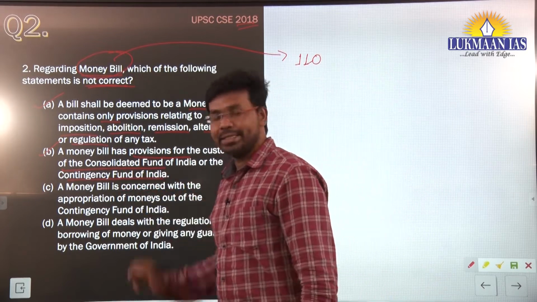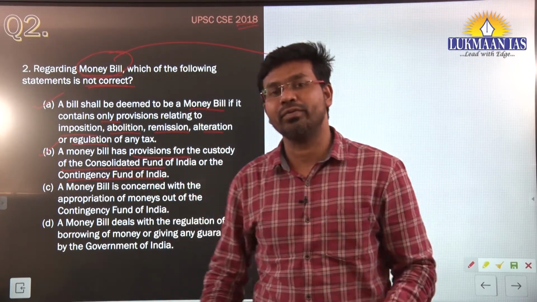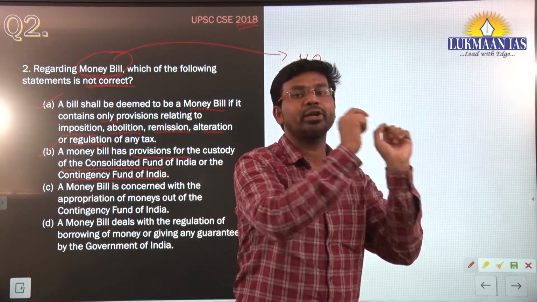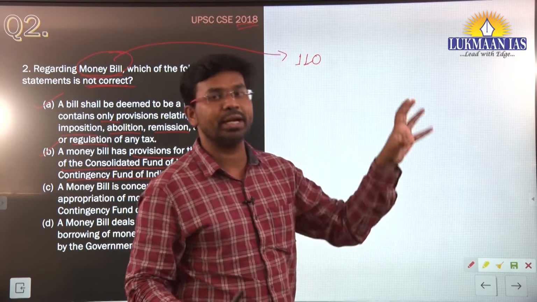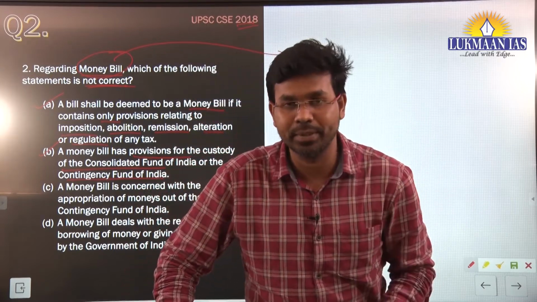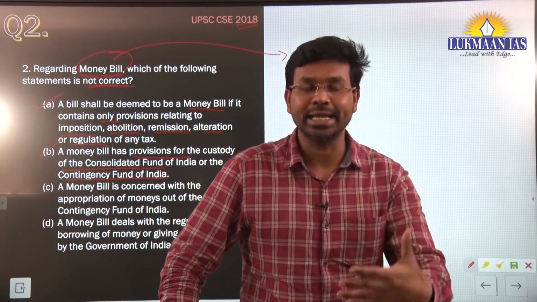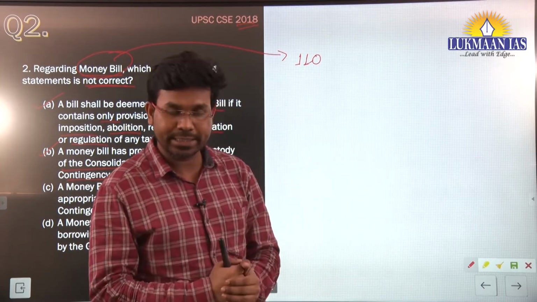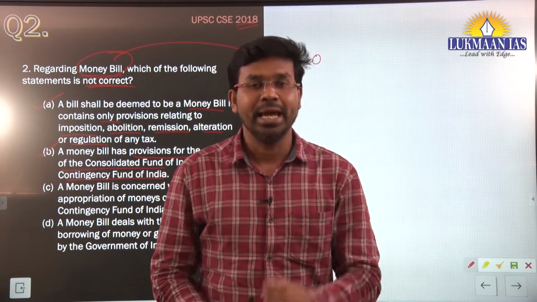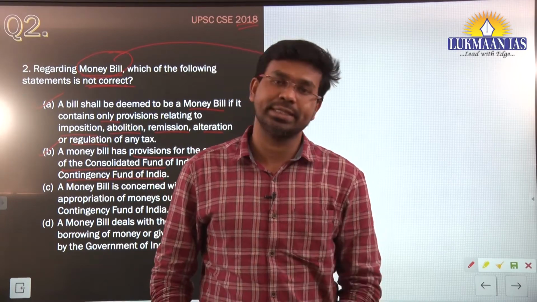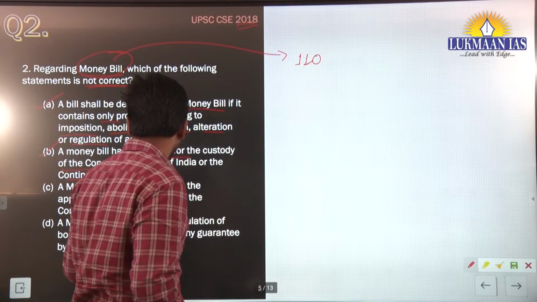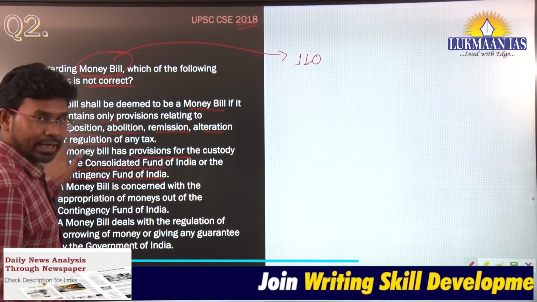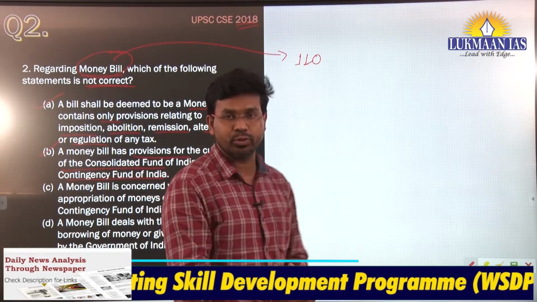When we talk about the Contingency Fund of India, it is that particular fund which is reserved for a particular purpose. Okay, what is that purpose? If we face any calamity, in that situation the money from the Contingency Fund of India will be utilized, and this is mentioned as per Article 267 clause 1 of the Constitution. So this is about the Contingency Fund of India. This is also correct. Okay, option B is also correct with reference to money bill.